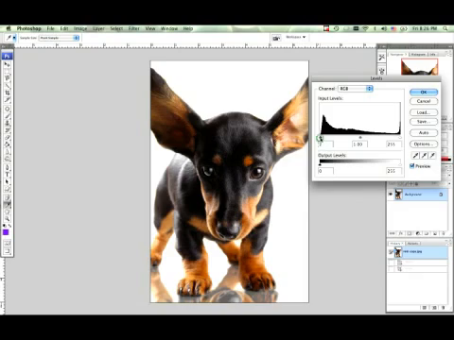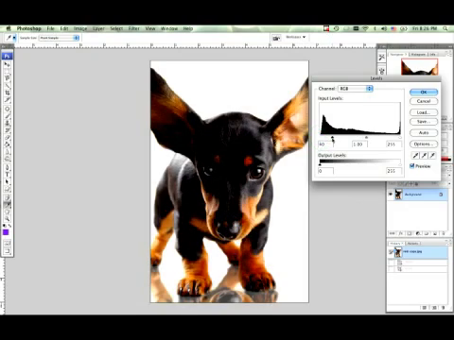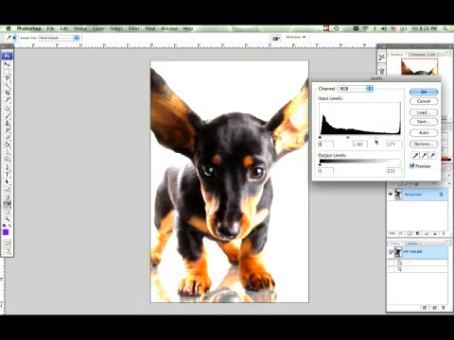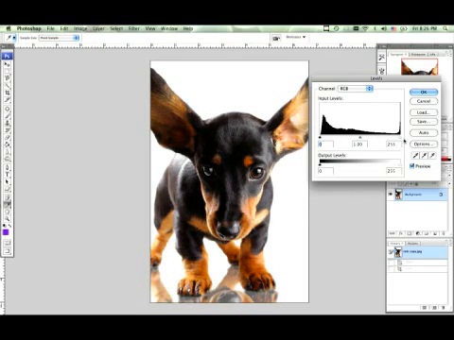So if you click and drag this one over, it's going to darken your image. And more than likely, it's going to mainly darken your shadow areas, and it's not going to touch too much on highlights. If you click and drag this one, it's going to brighten your picture, just like I'm doing here. And as you can see, I could probably make my picture look a little bit better if I drag the levels over just a little bit, but I like the way it looks.